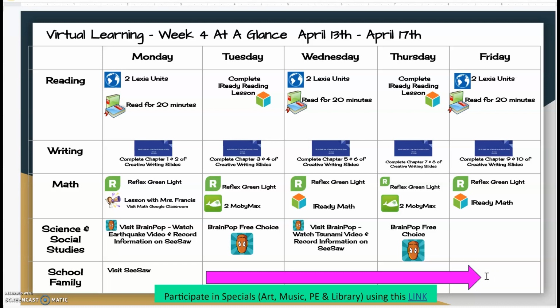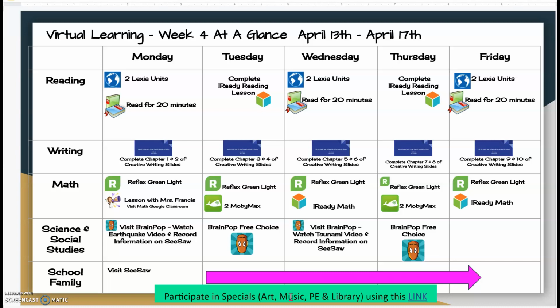Each day, please go to Seesaw, complete your Brain Smart Start, and then the slides will take you through your virtual learning. Your second slide is kind of an outline of the week. Your third slide has your checklist, so I'm looking to see that you're checking each of those items off. It also has where you're going to reflect on your science. The third slide has the May Do activities, and then there is the link to the specials website where you can go in and do specials activities, okay?